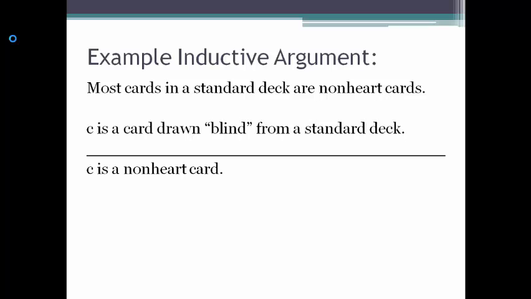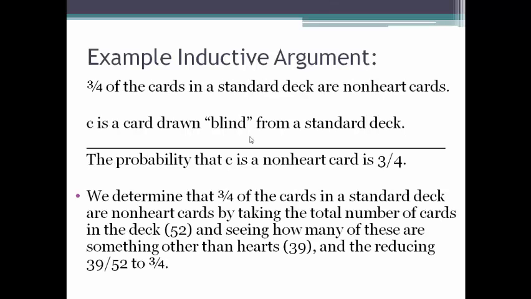But let's say, for example, you and a friend are interested in putting a little money on the card drawing exchange that's about to happen, but you want it to be a fair bet. The information that we've got in this argument isn't sufficient for you to do a fair bet. To do that, we're going to need something more specific, something like this. Premise 1: 3/4 of the cards in a standard deck are non-heart cards. Premise 2: C is a card drawn blind from the standard deck. So our second premise is the same. All we've done for the first premise is make it more specific. And then the conclusion: the probability that C is a non-heart card is 3/4.